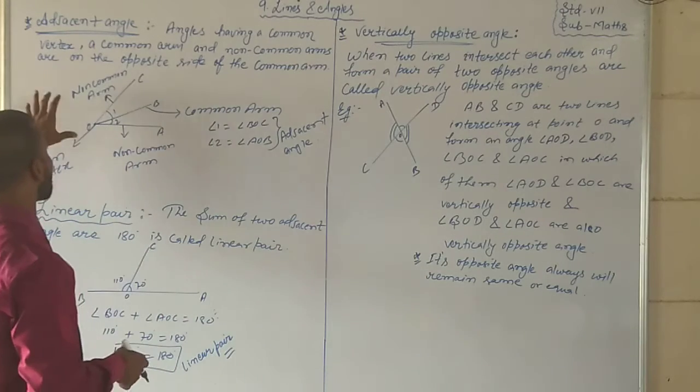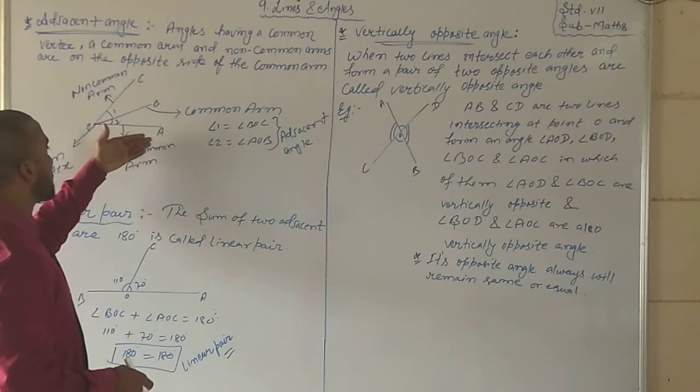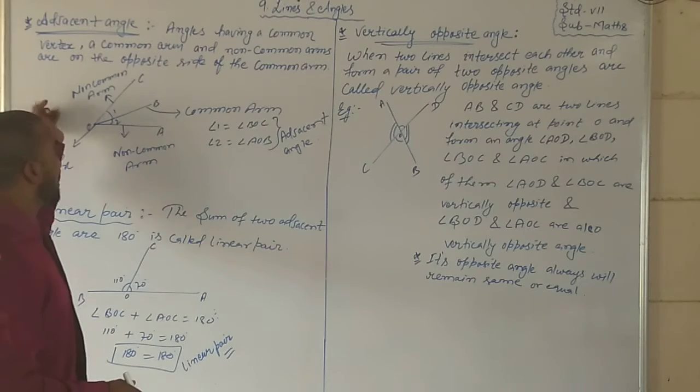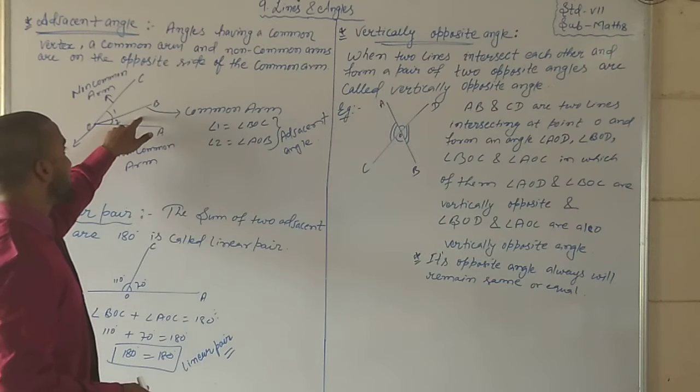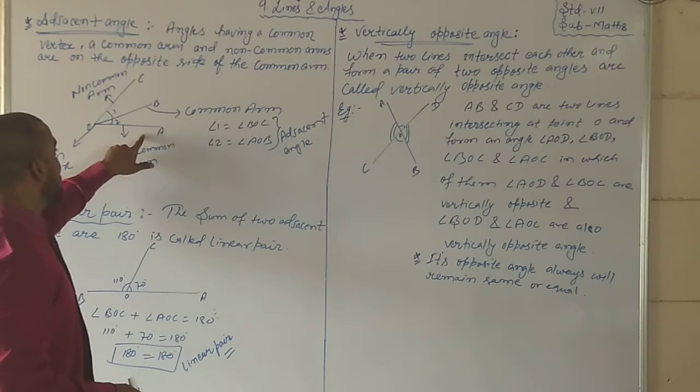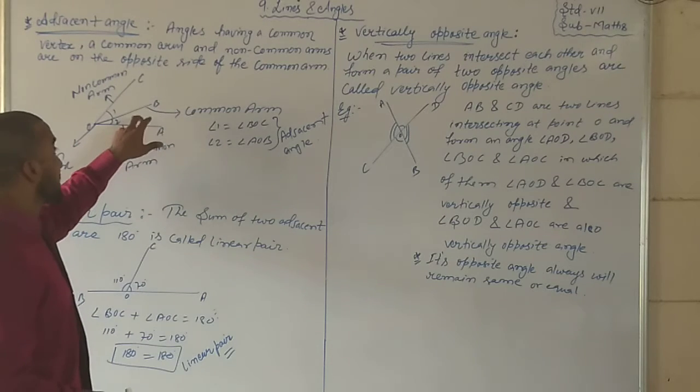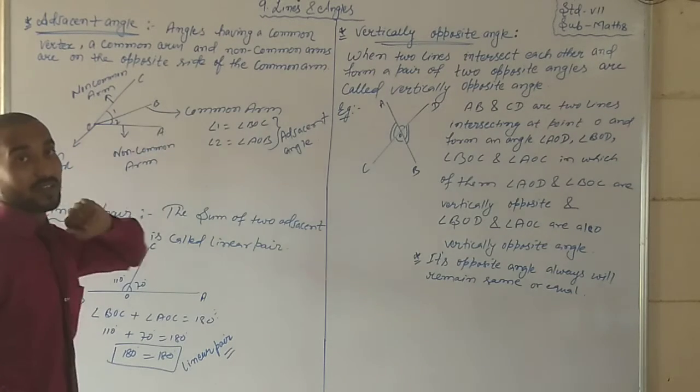Now in mathematics language, the non-common arms are separate. But this OB side is equal for OA and OC. This side is merged with both, so it is called a common arm.